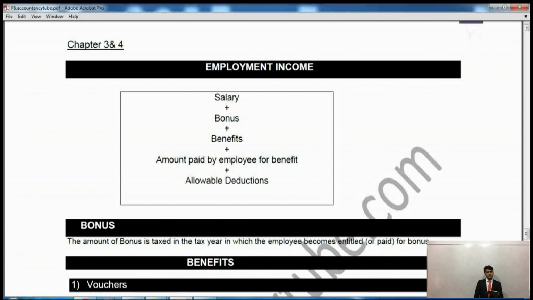Then it says allowable deductions. There could be many deductions out of my salary, say for example pay, or there could be other deductions as well. So we'll see later what sort of deductions I can deduct out of my employment income in order to reach the final figure which we put in our income tax pro forma, where the employment income will go into the non-savings income. All right. So then it says allowable deduction.